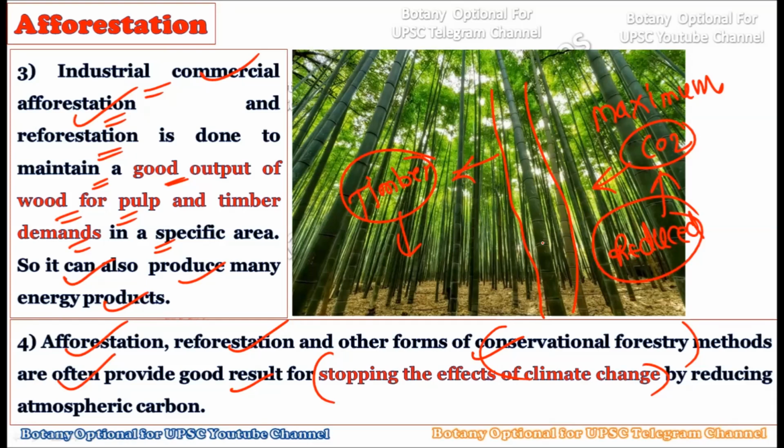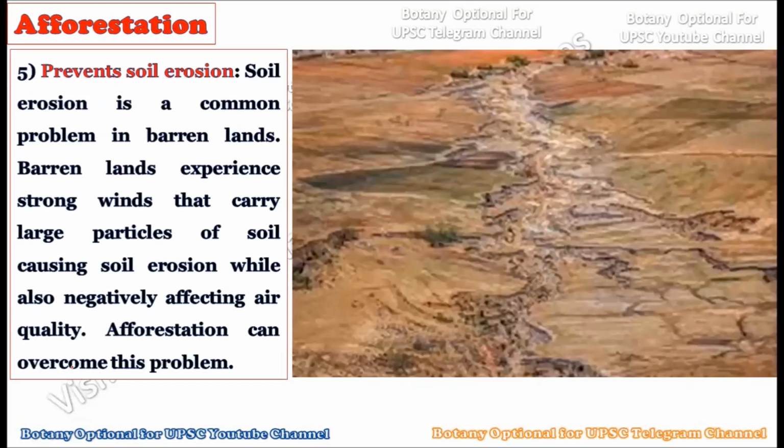So the effect of global warming or climate change can be reduced by the process of afforestation or reforestation. Once you place the maximum trees in any barren area, whatever CO2 is present in large quantity in that air can be absorbed by these plants and converted into food material, and in the process the amount of CO2 present in the atmosphere will get reduced. Due to this reduced CO2, there will be a reduction in global warming or climate change. So once the carbon is absorbed from the atmosphere, it will really help to control climate change or global warming. And that is why this is the fourth advantage of the afforestation program.